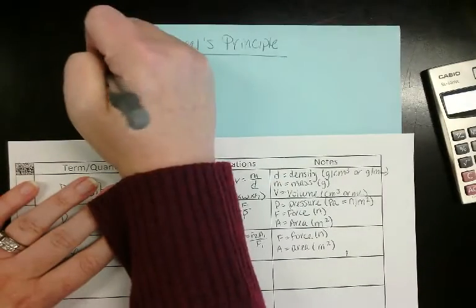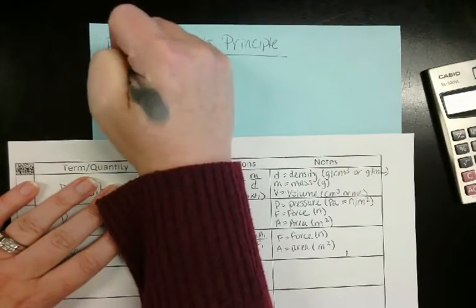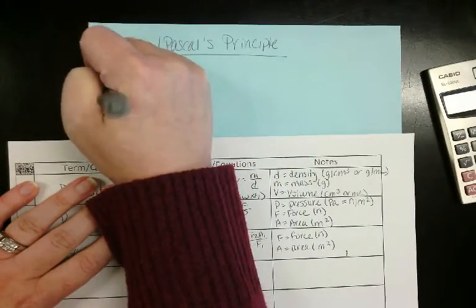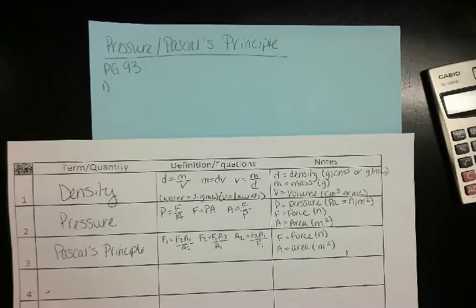So we're going to start off with page 93, and we're going to look at the math skills there. It says that in a car's liquid-filled hydraulic brake system, the master cylinder has an area of 0.5 centimeters squared, and the wheel cylinders have an area of 3 centimeters squared. If a force of 150 newtons is applied to the master cylinder by the brake pedal, how much force does each wheel cylinder exert on its brake pad?